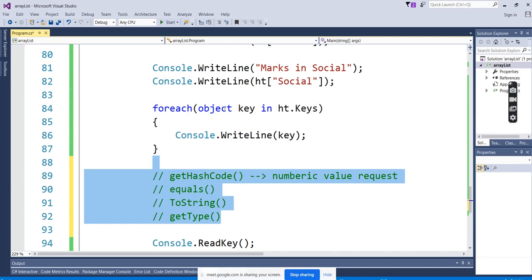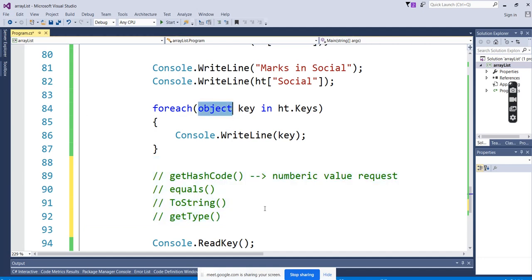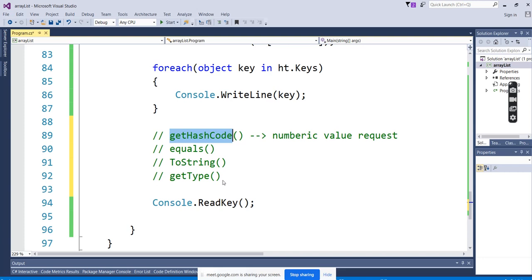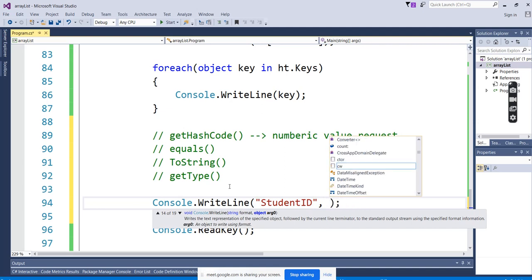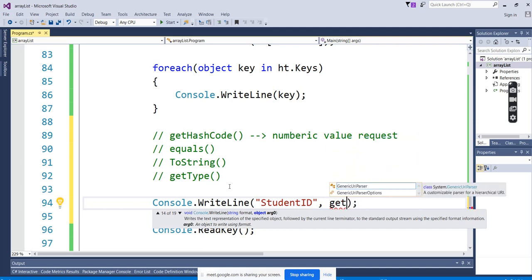Because hash table comes under the collections, it comes under the objects here. So it has the property called get hash code. Internally it will use the get hash code for the conversion to the hashing tables. If you see here, console.writeline, student ID is there, right? Key is student ID. So how is it converting? Internally for the hashing table, there is a property called get hash code.